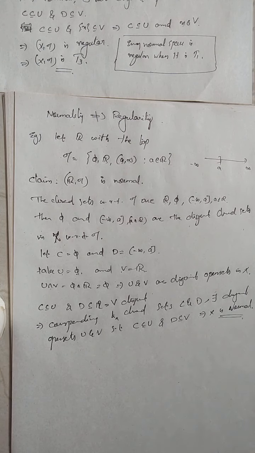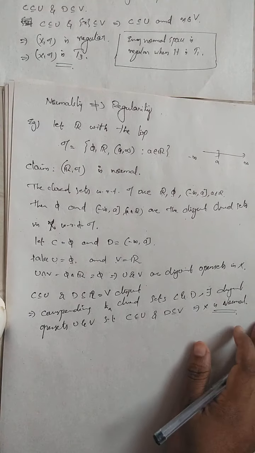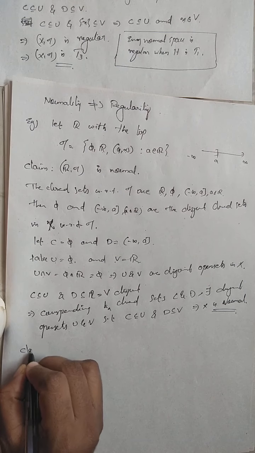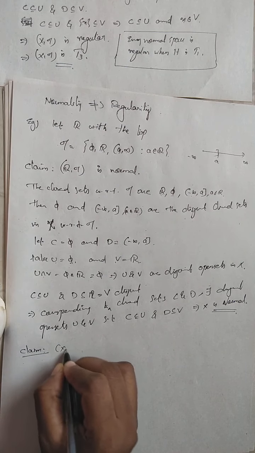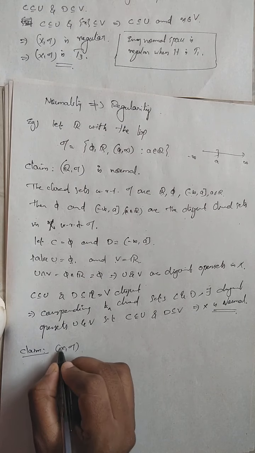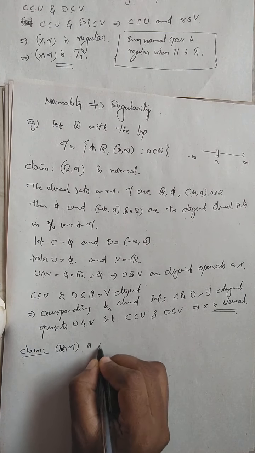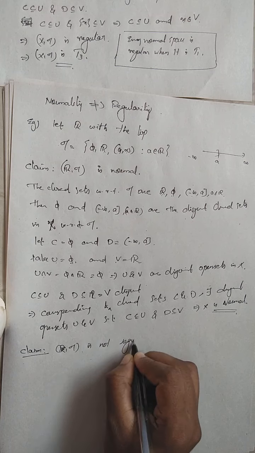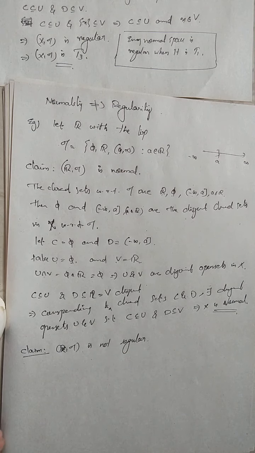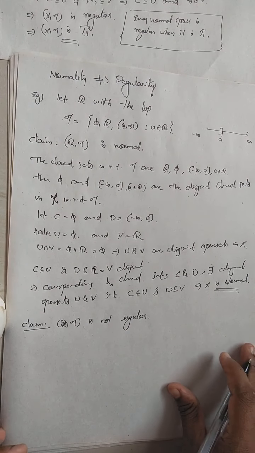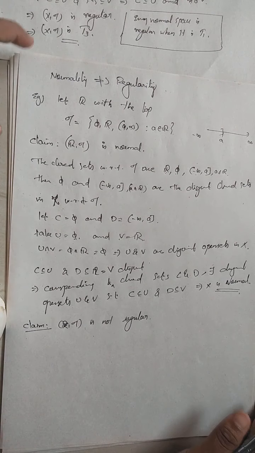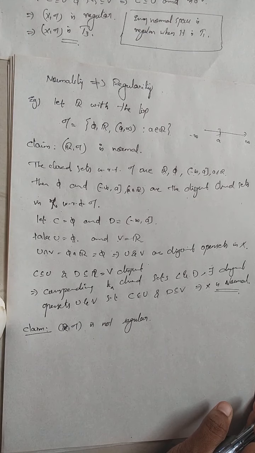X is normal, and I can prove that it is not regular. Next claim: X with this topology, the real line with tau, is not regular. To prove a space is regular, we need to prove the general case. That means any point and any closed set not containing the point, we have to construct two open sets U and V with the required property.